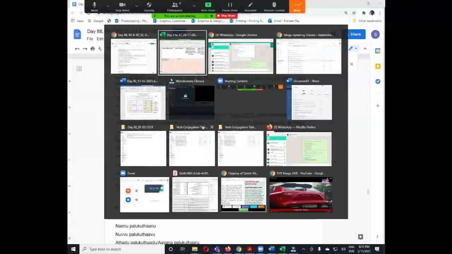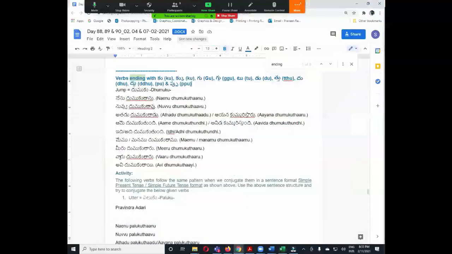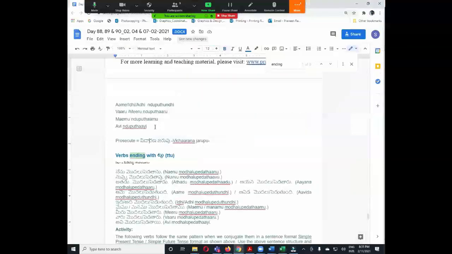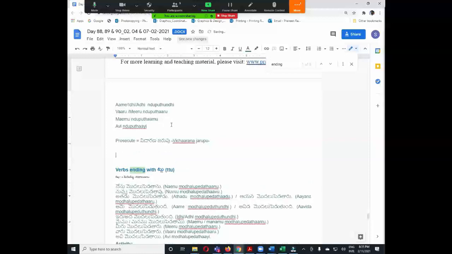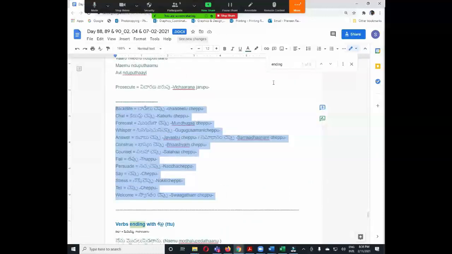Okay, let's take the verbs. We have 13 verbs with this category. So for all these verbs you can use the same structure as I mentioned before, you need to add the common suffix.